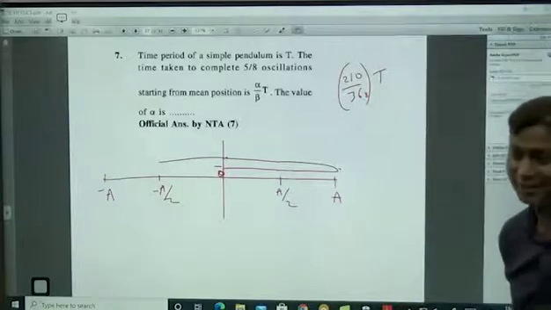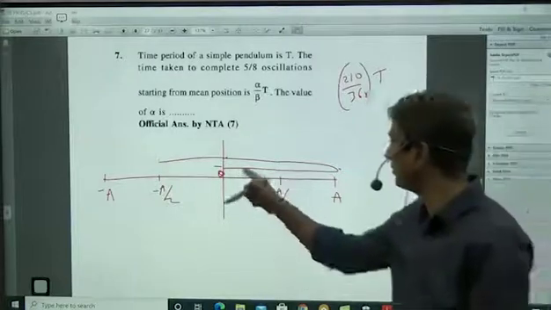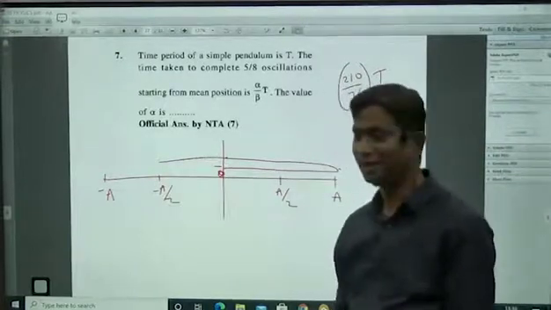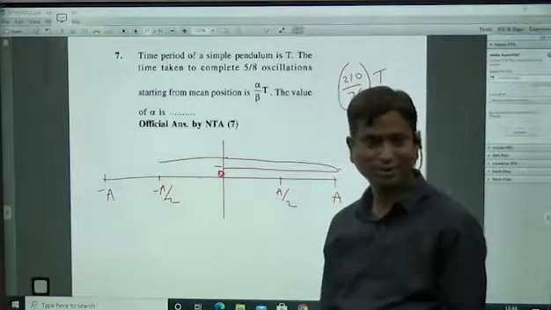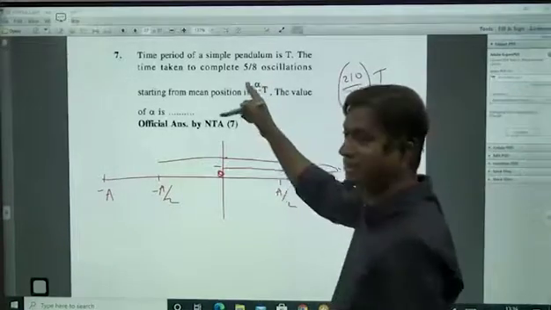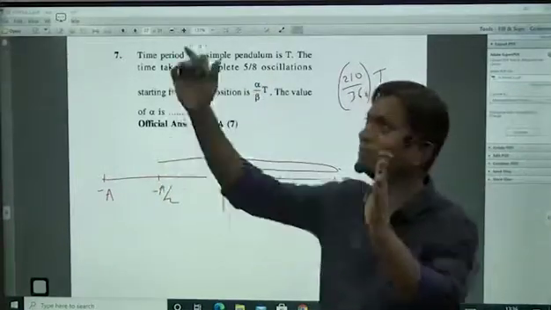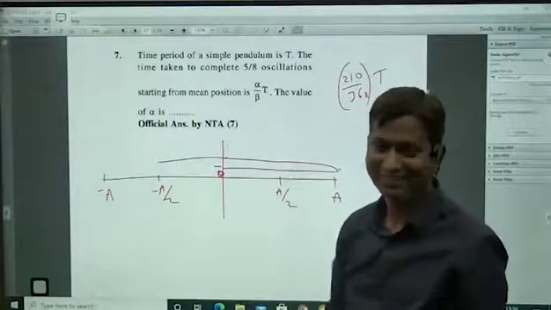Equal angles in equal intervals. 360 degrees is capital T. So how much angle from here to here? Think of angle. 90 plus 90, 180 plus here to here 30. That's what I told, no? 30. So generally here the mistake will be: 5/8 means one oscillation capital T, 5T/8. No. That is not correct.